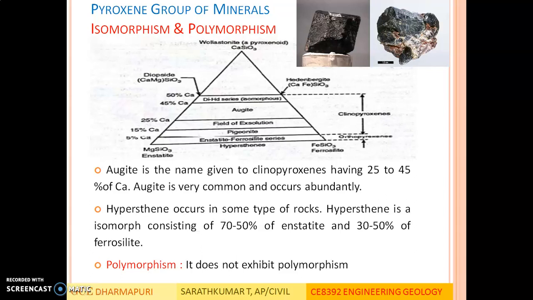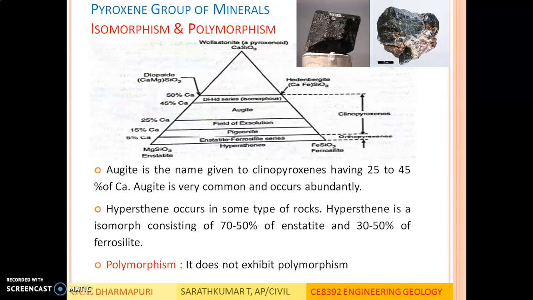The top one is a pyroxenite. So isomorphism exists between MgSiO3 and FeSiO3, that is enstatite and ferrosilite. So this group of minerals does not have a fixed chemical composition but a wide range of chemical composition varying from MgSiO3 to FeSiO3.